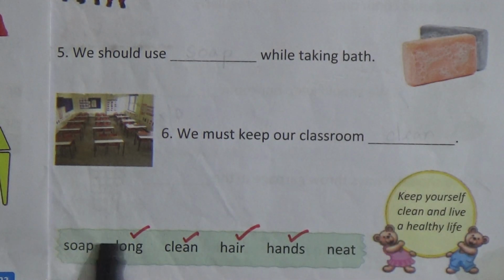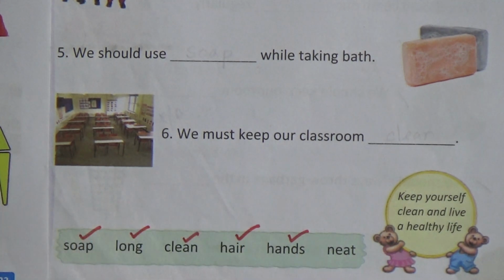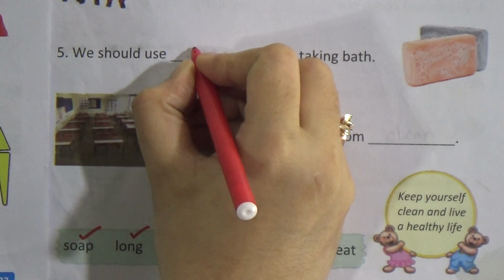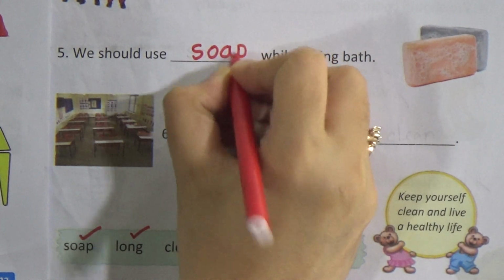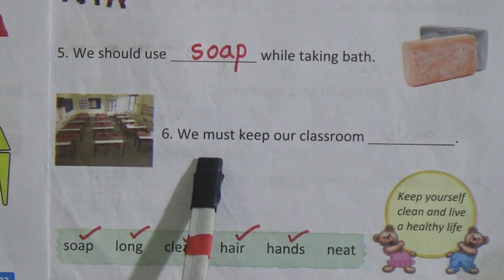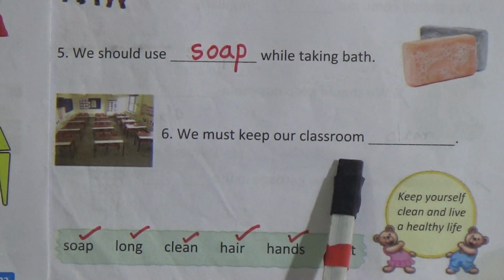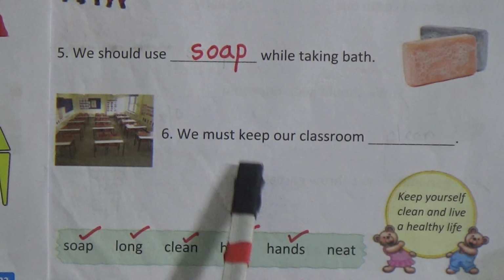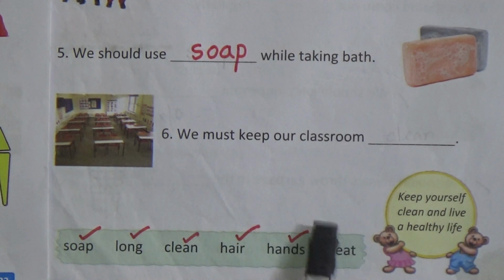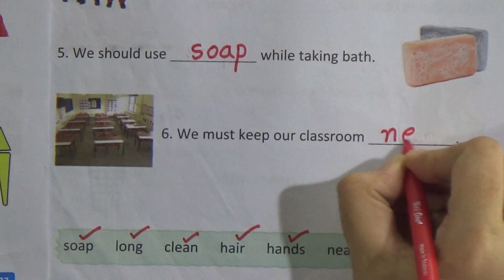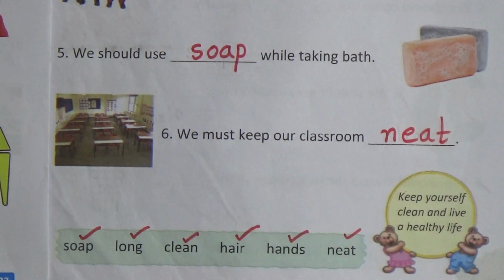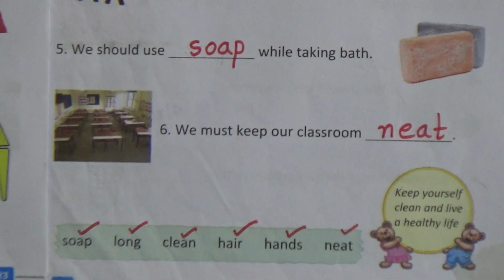We are taking this word and we will write here soap, S-O-A-P, soap. Now 6 number, we must keep our classroom dash. We must keep our classroom neat. Here is only one word left. We will write here neat, N-E-A-T, neat.